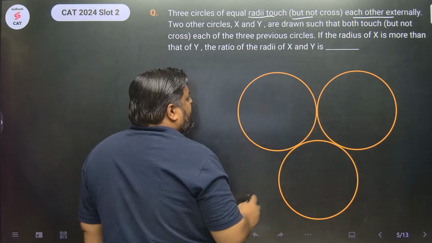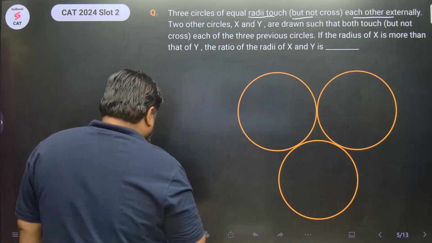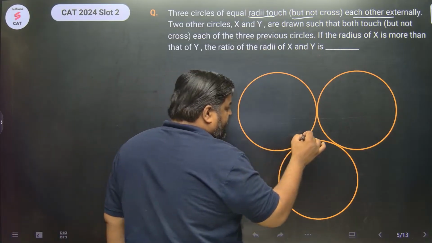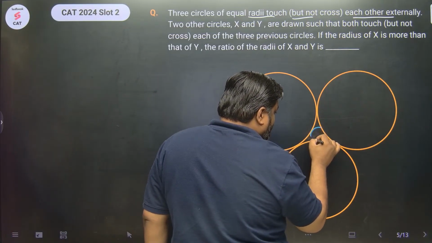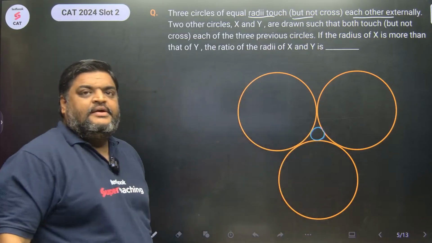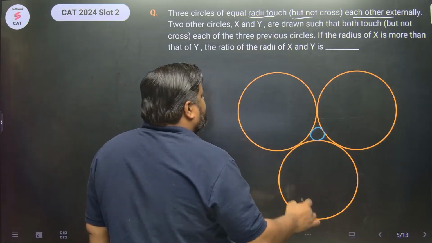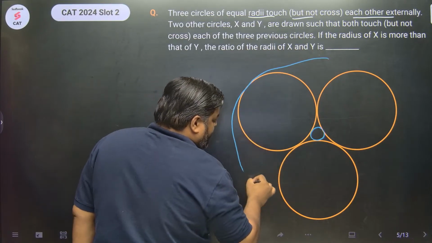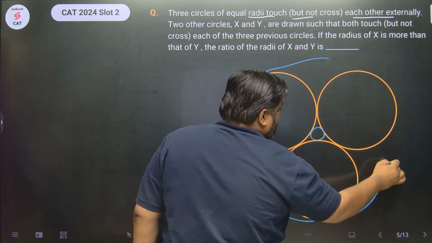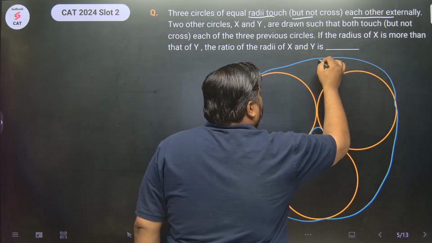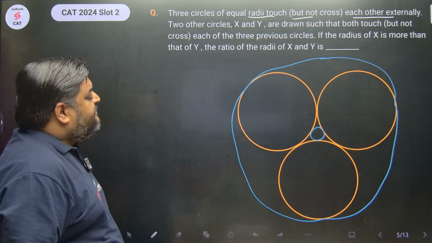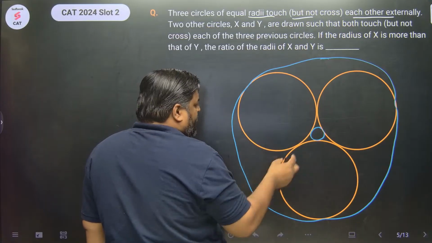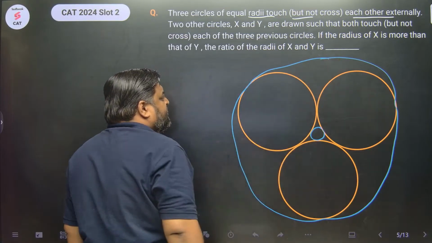In how many ways is it possible? It is possible in two ways. One possibility is that there could be a circle inside, a small circle, and then there could be a circle outside. And I am very bad with drawing, so guys, this is a circle. This is a circle. So these are two circles, both of them touching the previous three circles. One lies inside and the other circumscribes.